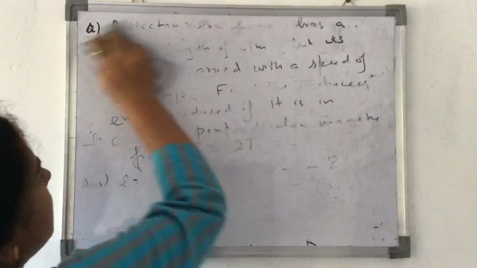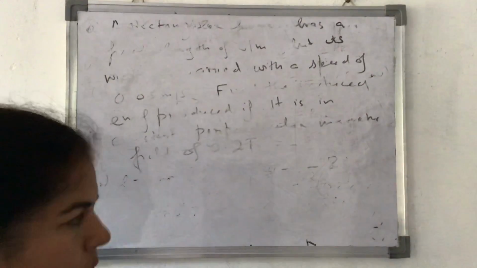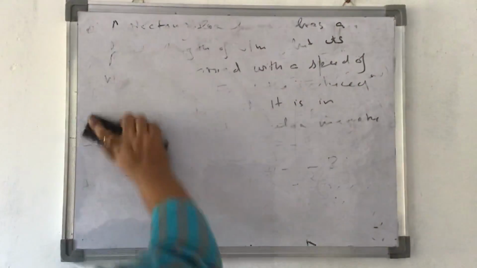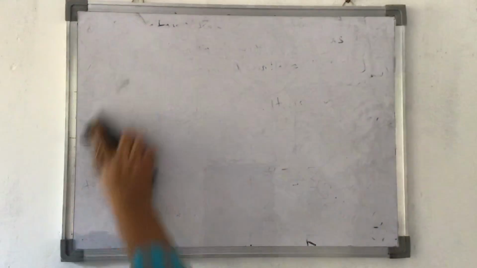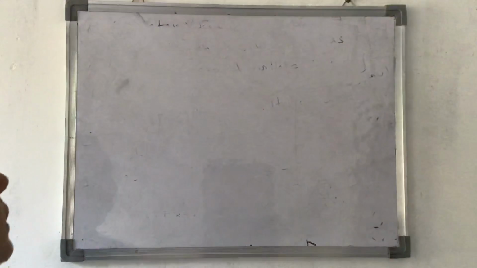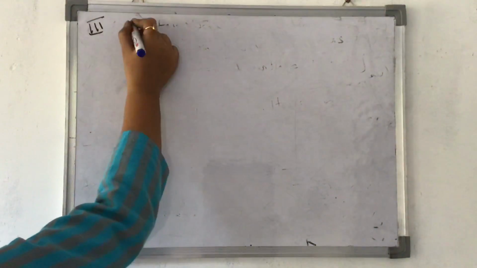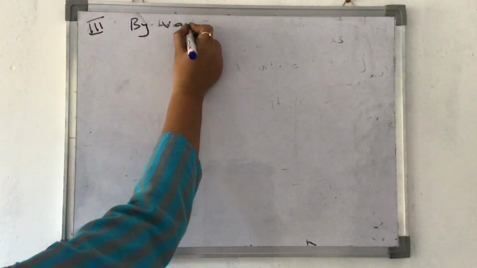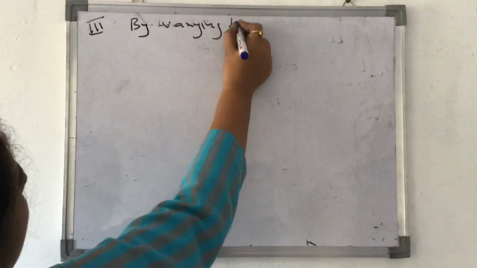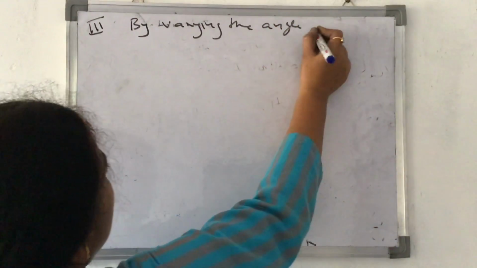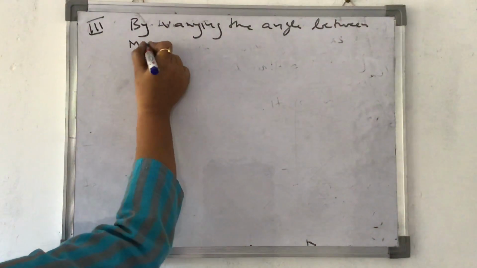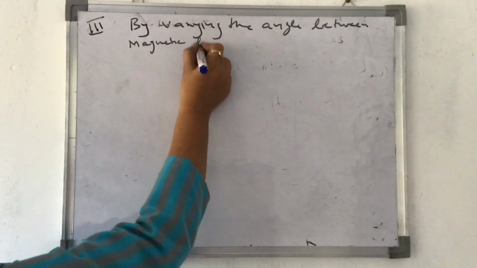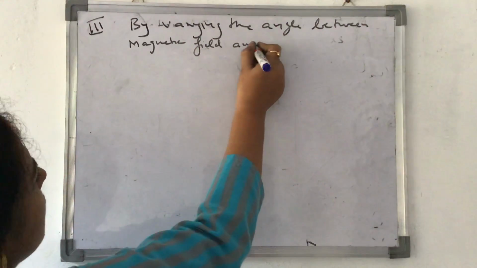Third application, third way in which induced EMF can be produced. Okay. Third method is by varying the angle between magnetic field and area.